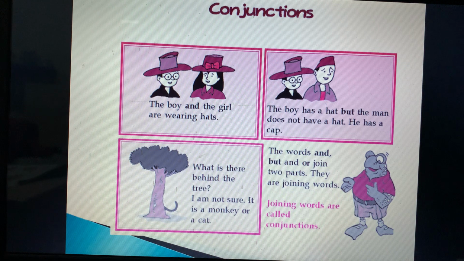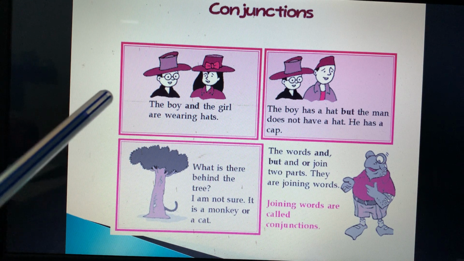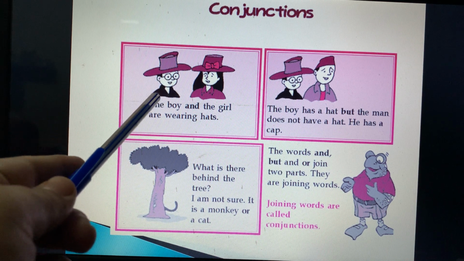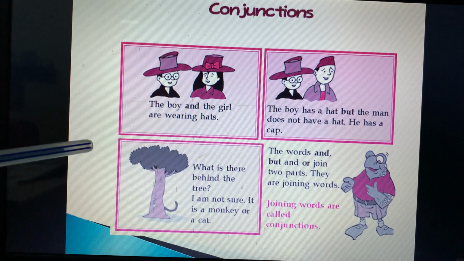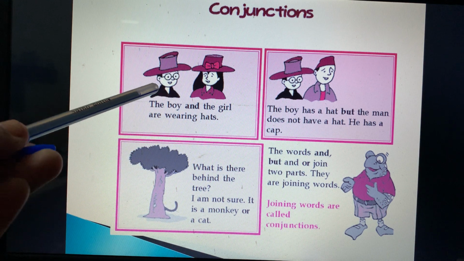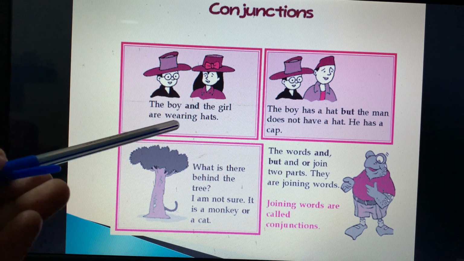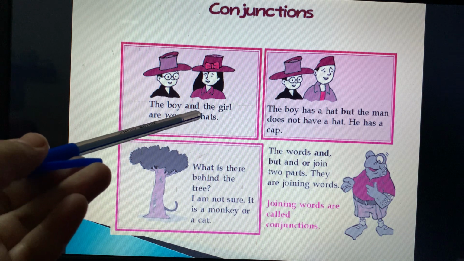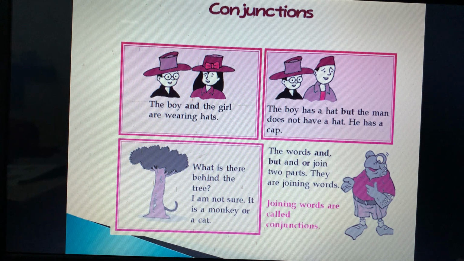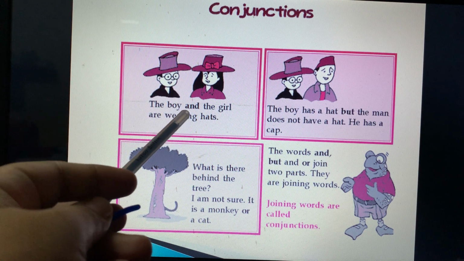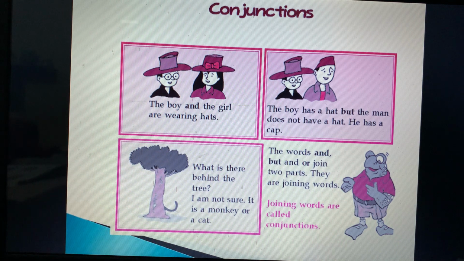Fine. Next is, look over here in the picture. There is a boy and a girl. The boy and the girl are wearing hats. There are two persons and we are framing a sentence by using and. We could have said it like the boy is wearing the hat, the girl is wearing the hat. Now how are you going to join these two? We are going to join these two by using the conjunction and. The boy and the girl are wearing hats.